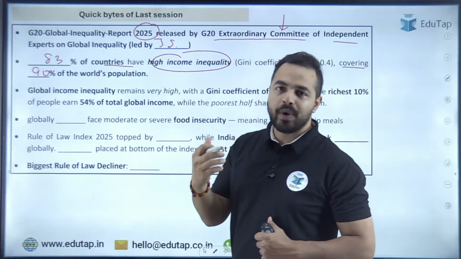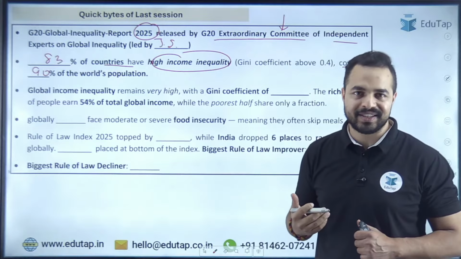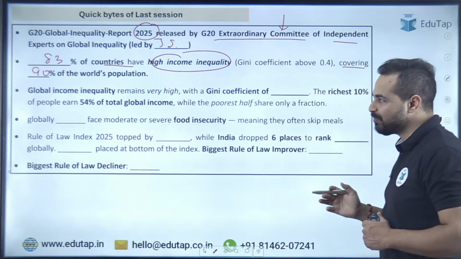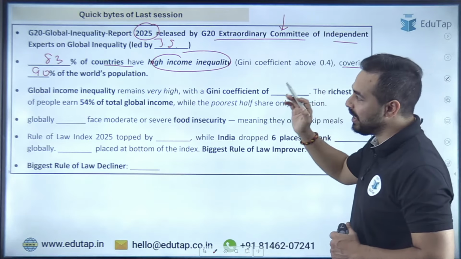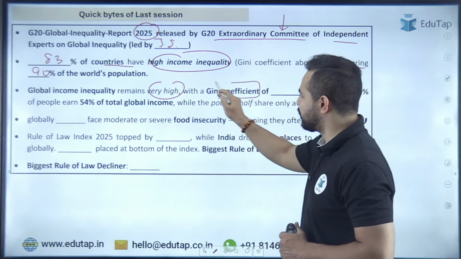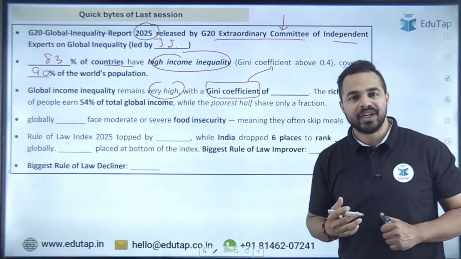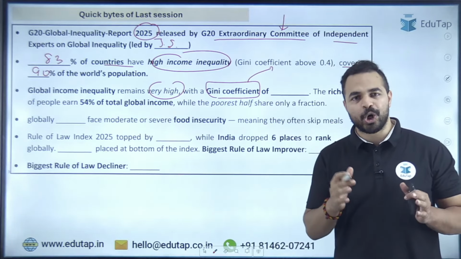So, guys, these are the very important lines on which questions can be asked in the exam. Moving to the next part. The next finding is that global income inequality remains very high, with a Gini coefficient of what? The Gini coefficient is a measure of inequality, right? So what exactly is that value according to the report?